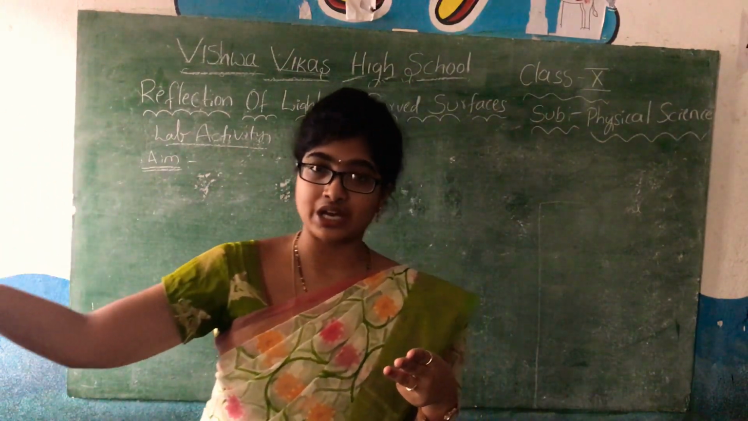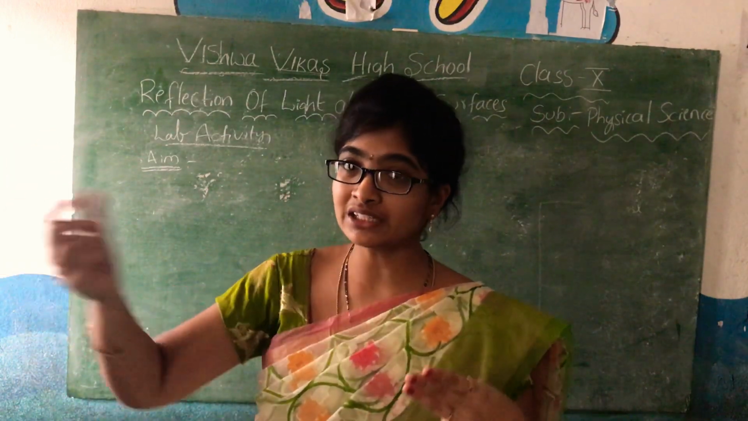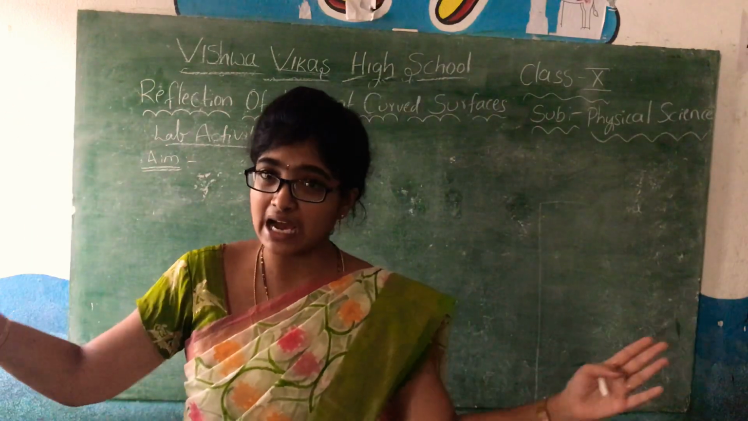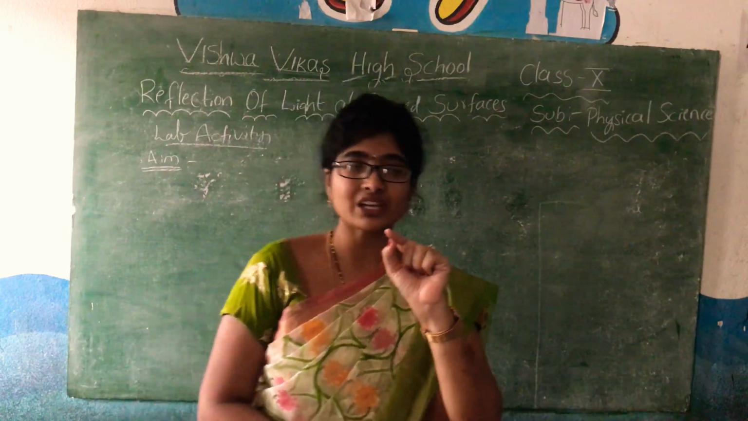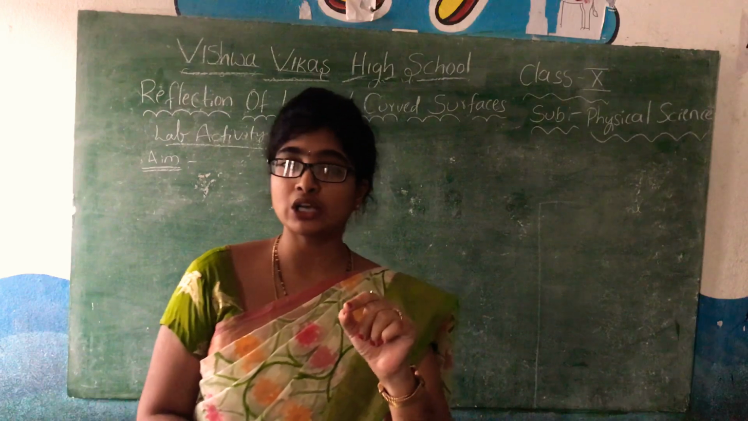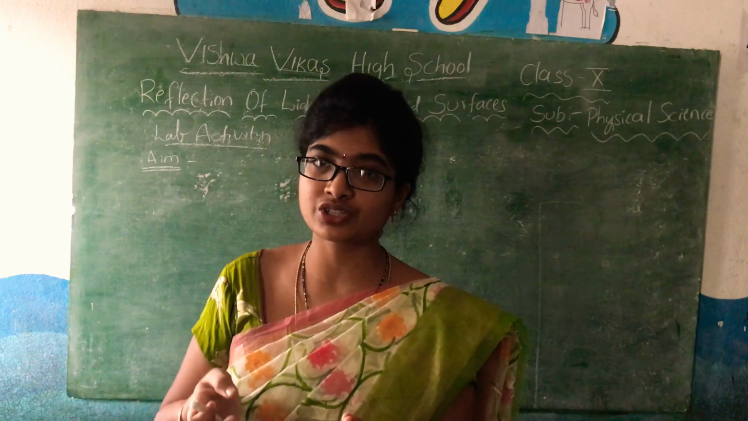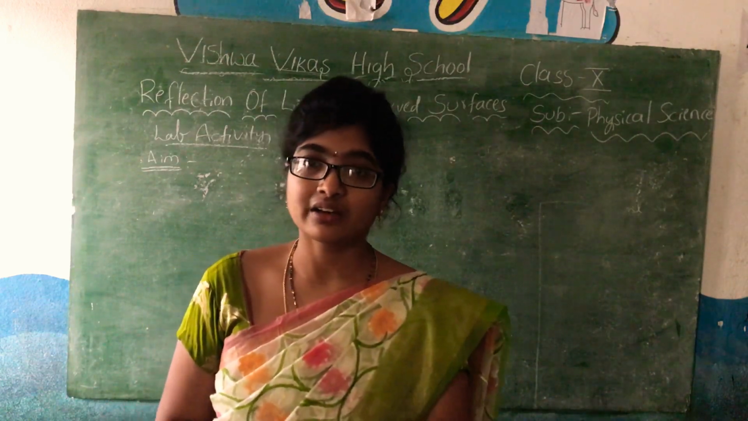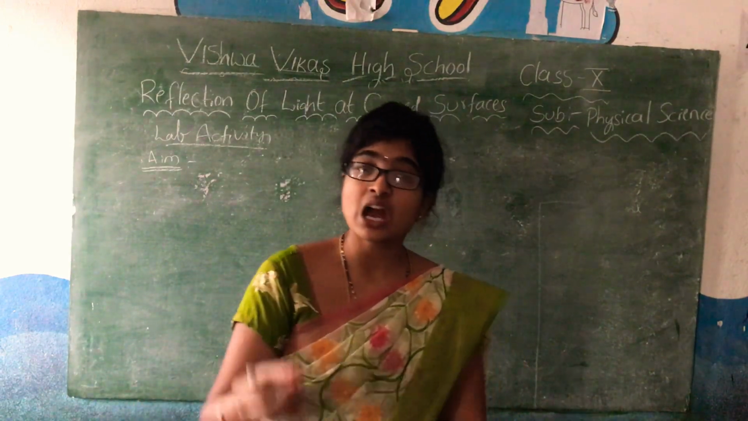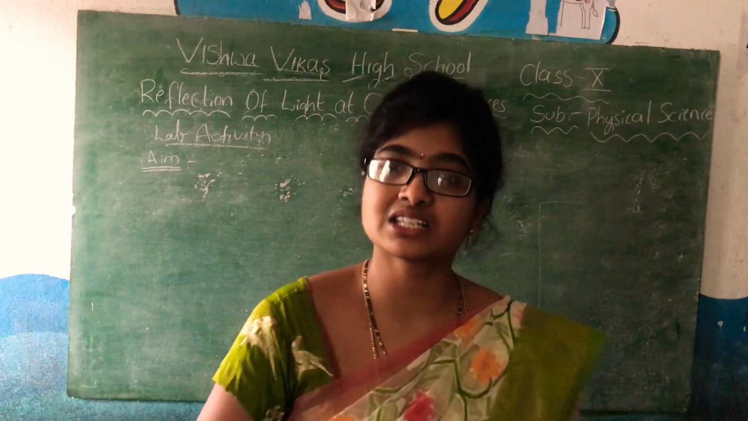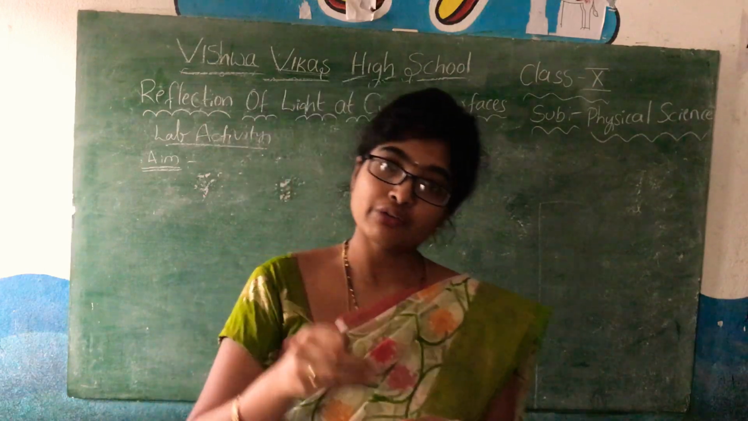For example, we have studied the sun, which is at infinity. The sun is actually very large, but here we are getting a very small image. That means it is diminished. Diminished means small, enlarged means big. It is a real image, it is a small image, and it is forming at the focal point.